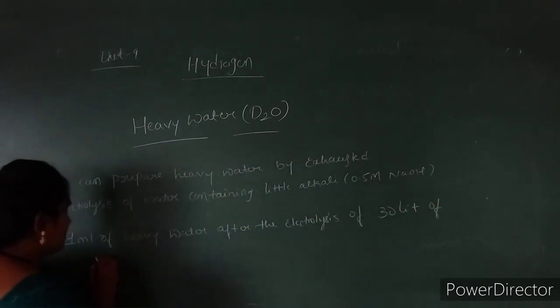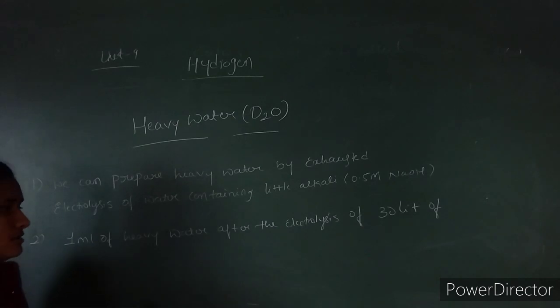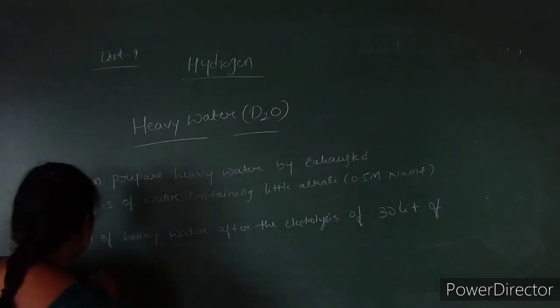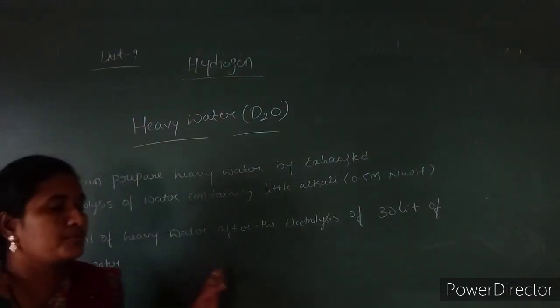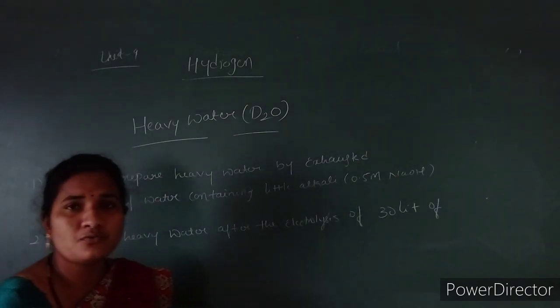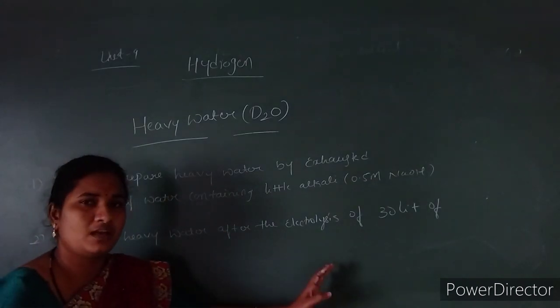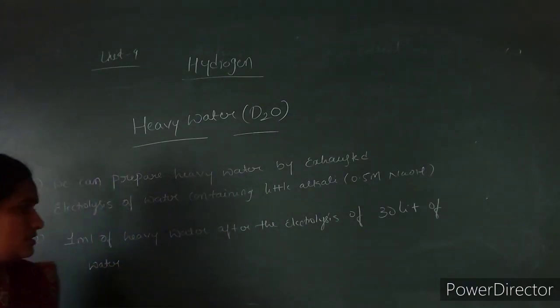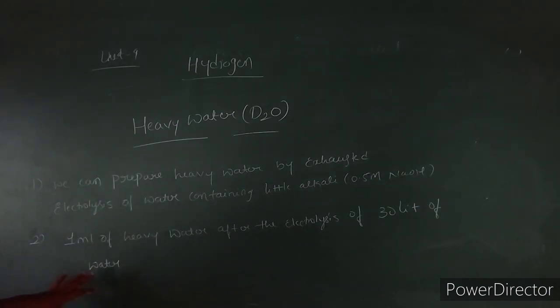So for the requirement of 1 ml of heavy water, we have to do the electrolysis of 30 liters of normal water. See here, this is the major difference. For production of 1 ml of heavy water, we require 30 liters of normal water.